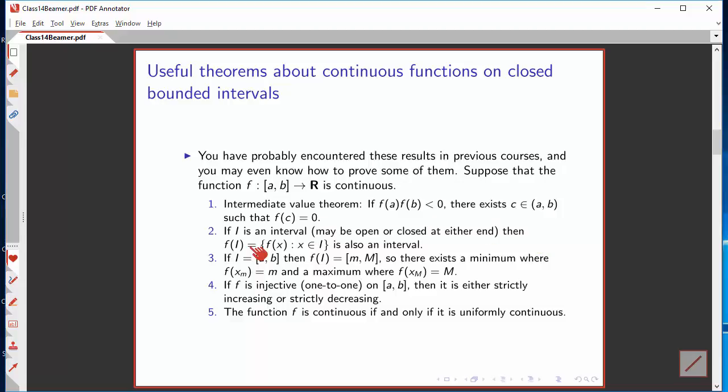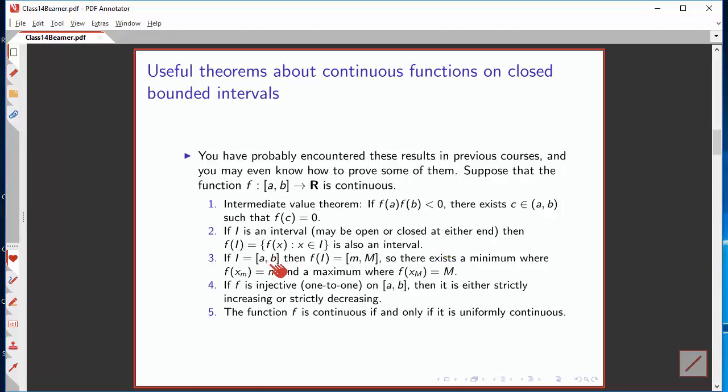Second property: if I is an interval, could be open, could be closed, could be open at one end, closed at the other, the set of function values for x in that interval is also an interval. A continuous function maps intervals into intervals.